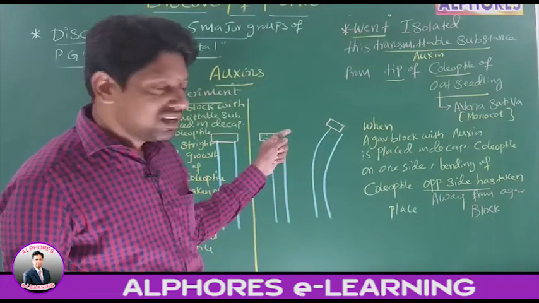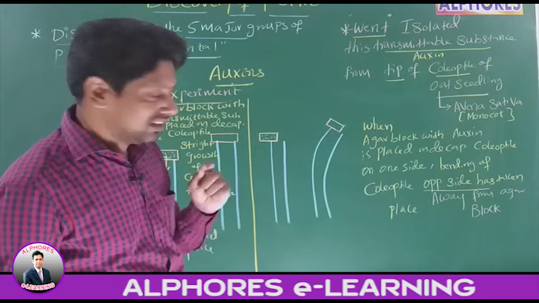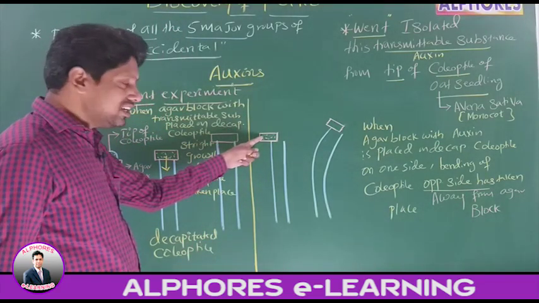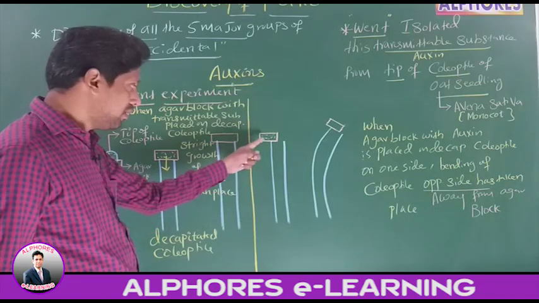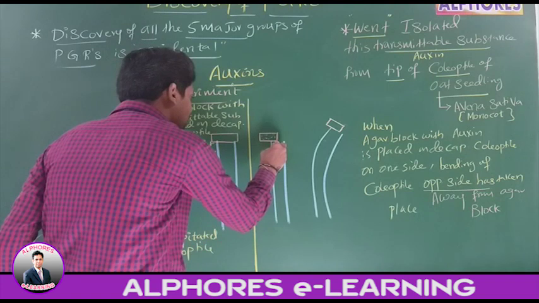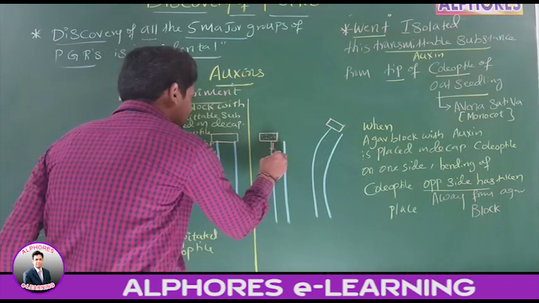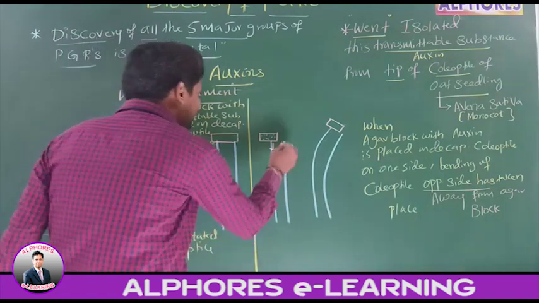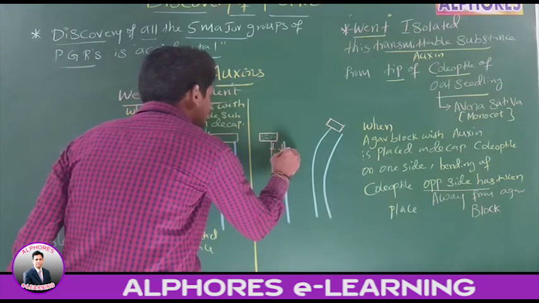Is it okay? Sir, why did it happen like this? Listen to the statement carefully. When agar block is placed on one side, then oxygen diffused more on this side. The diffusion of oxygen on this side is more, whereas on this side the diffusion of oxygen is less.